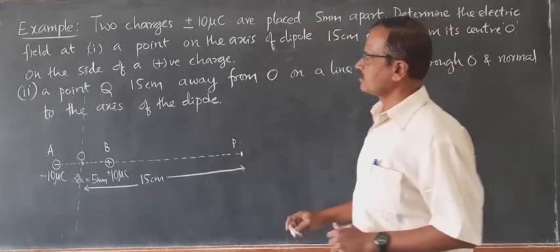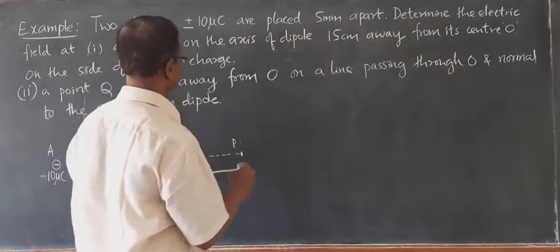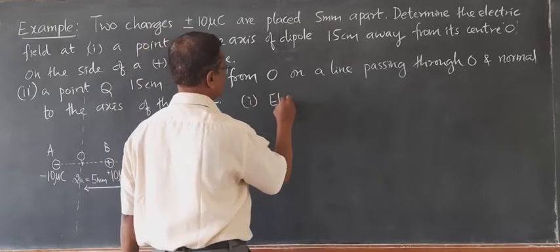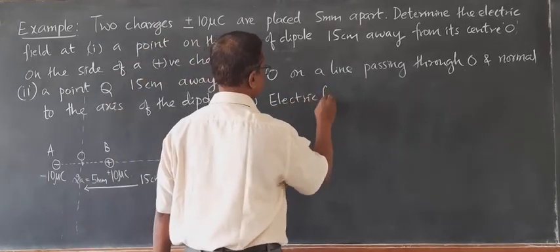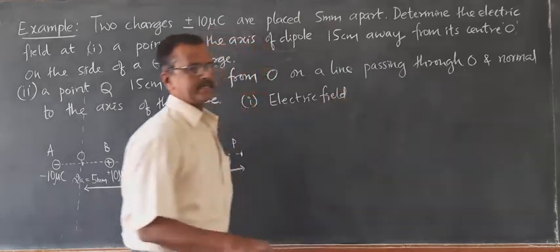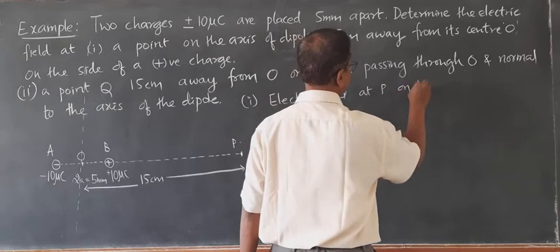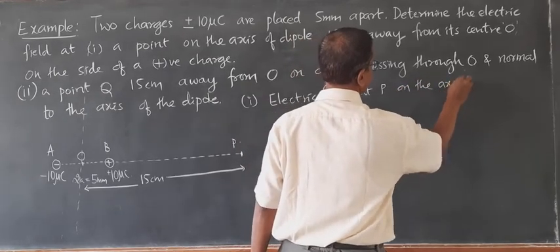Let us solve the first problem. Electric field on the axial line, at P on the axial line of the dipole.